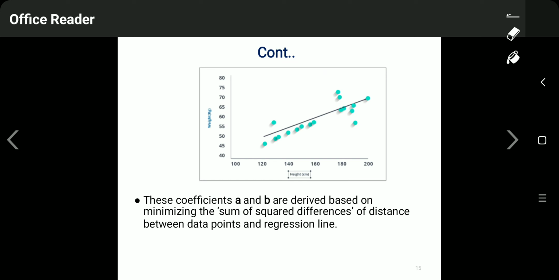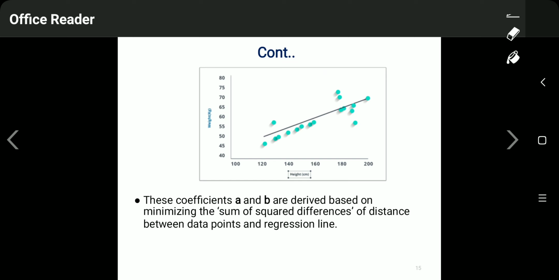Just see here, these coefficients A and B are derived based on minimizing the sum of square differences of the distance between the data points and the regression line. We will find the distance between each data point and the regression line, calculate all the distances, square them, and then sum them. This step will be repeated until we get the minimized sum of square differences. That line will actually be the best fit line.